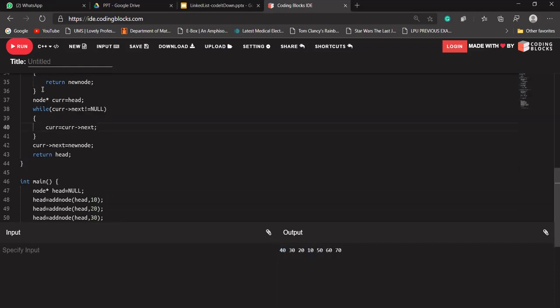Okay, so it checks whether current's next is equal to null. Yes, current's next is equal to null, as it is our last node, its next will be null. So it says come out of the while loop and store the current's next, which was pointing to null. Now it should point to the new node, our new node 50, and 50's next is pointing to null. Current was pointing to 10, so 10's next will point to 50 now.